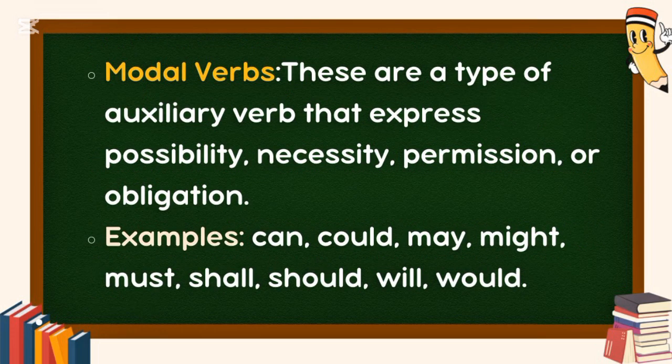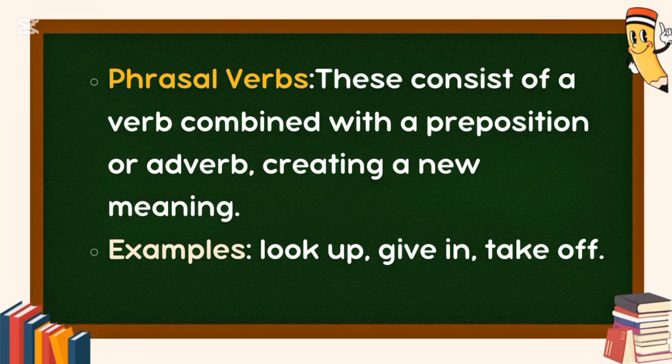Modal verbs. These are a type of auxiliary verb that express possibility, necessity, permission, or obligation. Examples: can, could, may, might, must, shall, should, will, would. Phrasal verbs. These consist of a verb combined with a preposition or adverb, creating a new meaning. Examples: look up, give in, take off.